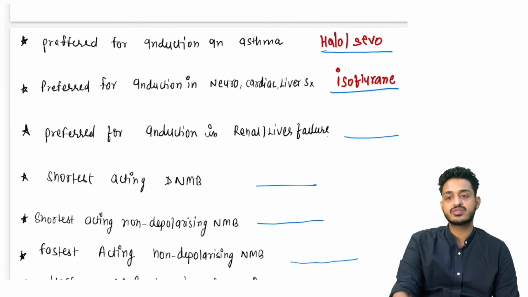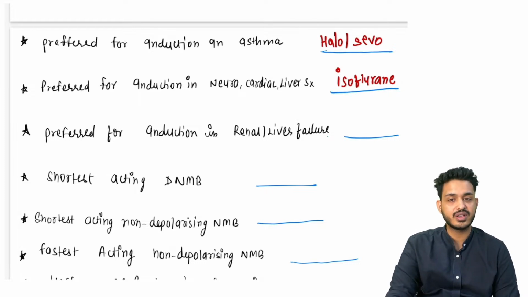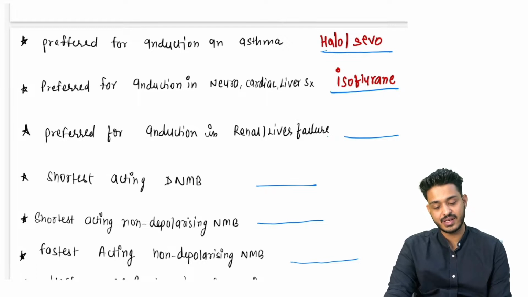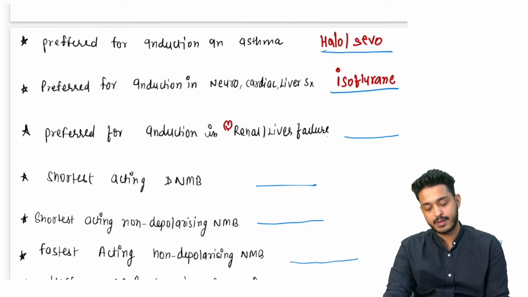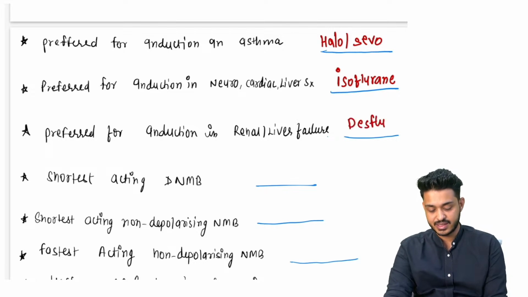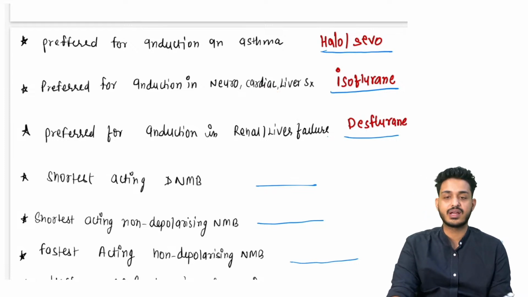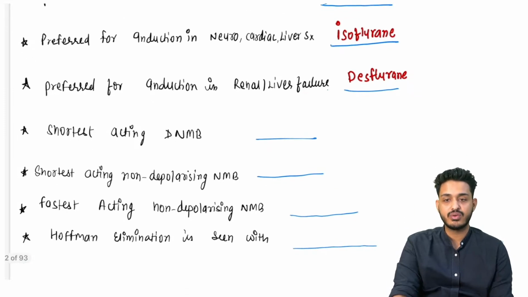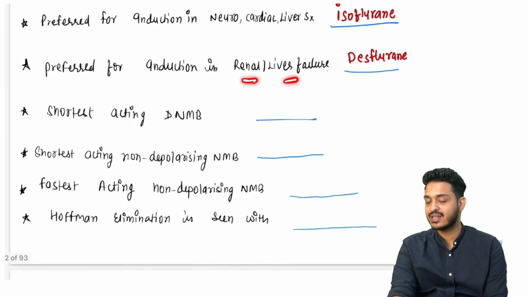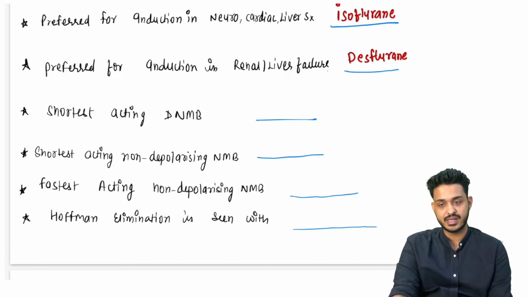Which of the following is going to be preferred for induction in renal, liver and cardiac failure? अगेन, रीनल और लिवर फेलियर में कौन सा दे सकता हूँ? Desflurane भी दे सकता हूँ. एक चीज़ याद रखना, अगर कार्डियक दिया हुआ है, कार्डियक में हम लोग Des के साथ में नहीं जाते, right? We are going to go with desflurane here in the liver and renal failure, right?